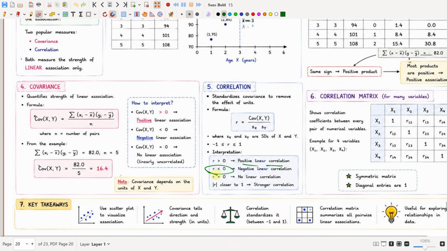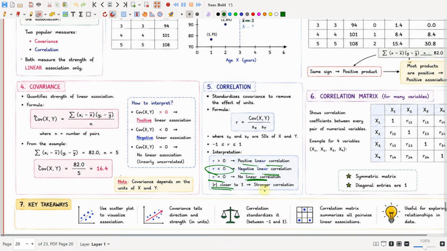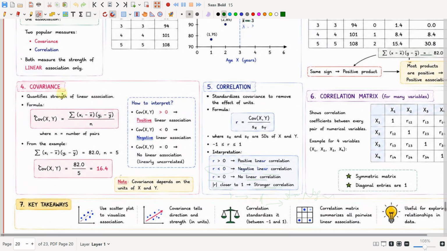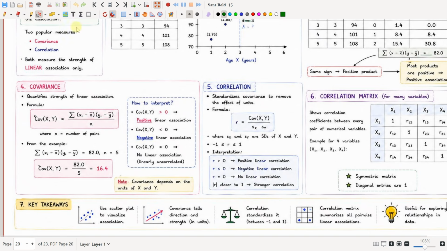If R is less than 0, there is a negative linear correlation. If R is equal to 0, there is no linear correlation. If R is close to 1, there is a strong positive correlation, and if R is close to minus 1, there is a strong negative correlation.